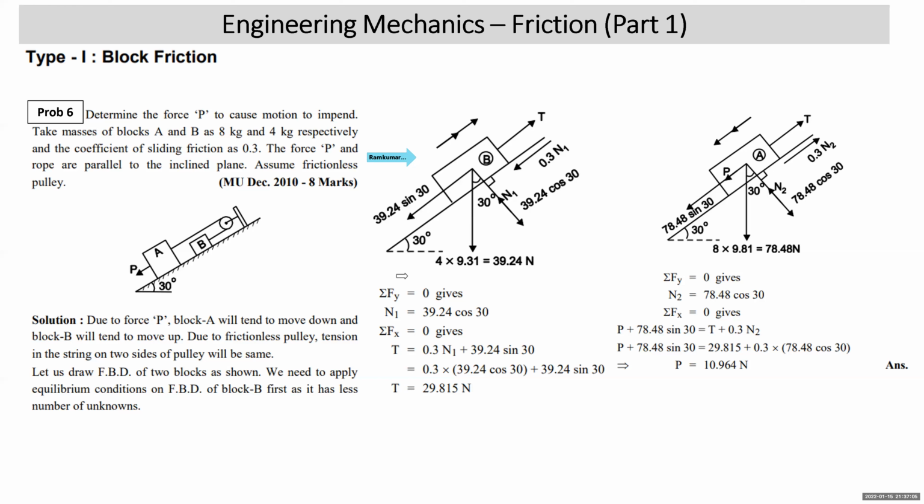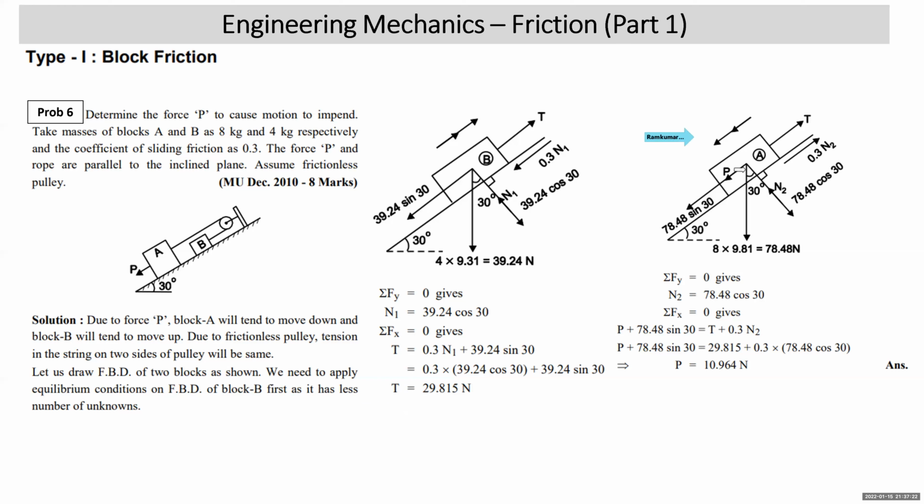Sigma Fy is equal to 0, N1 is equal to 39.24 cos 30. Sigma Fx is equal to 0, T is equal to 0.3 N1 plus 39.24 sin 30. Substitute the value of N1 out here, you get tension T. Now we come to the FBD of block A.